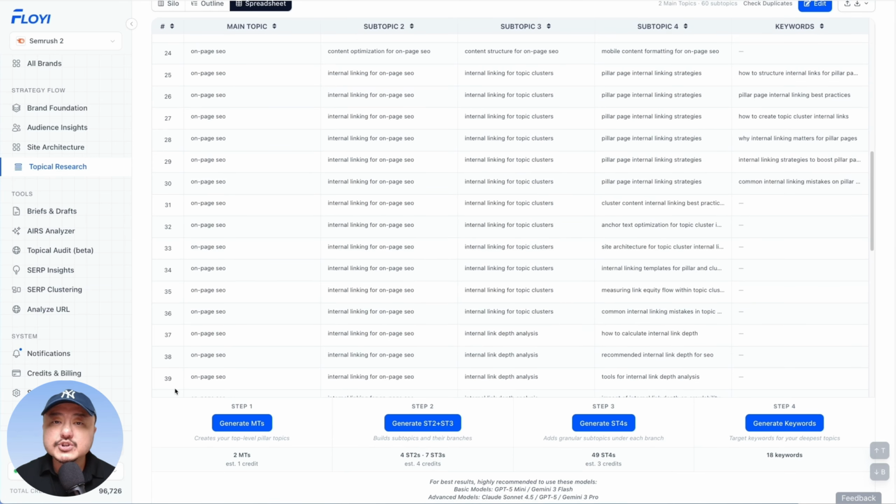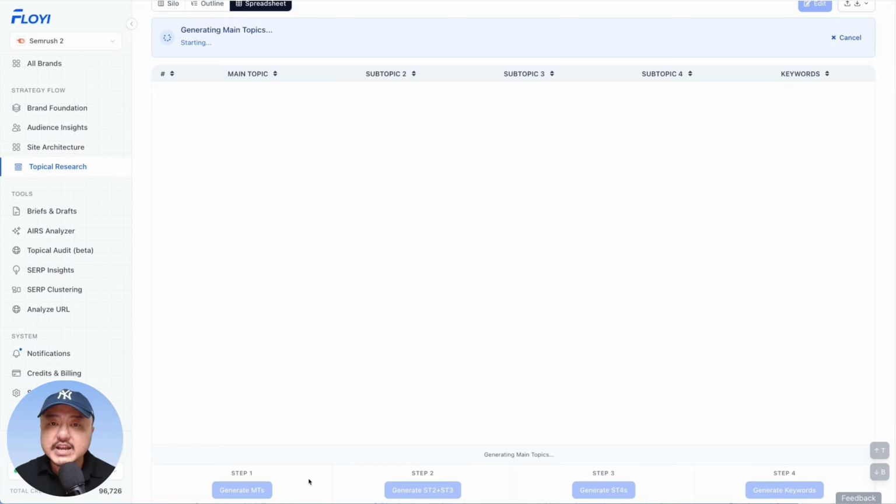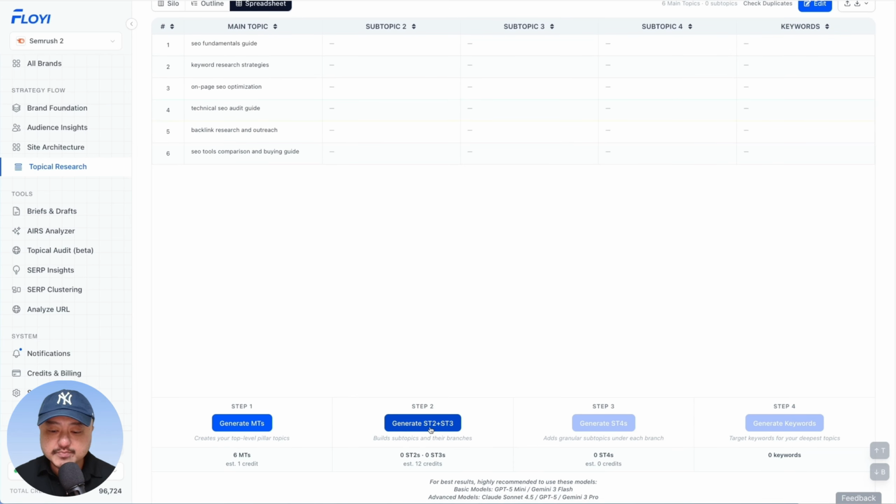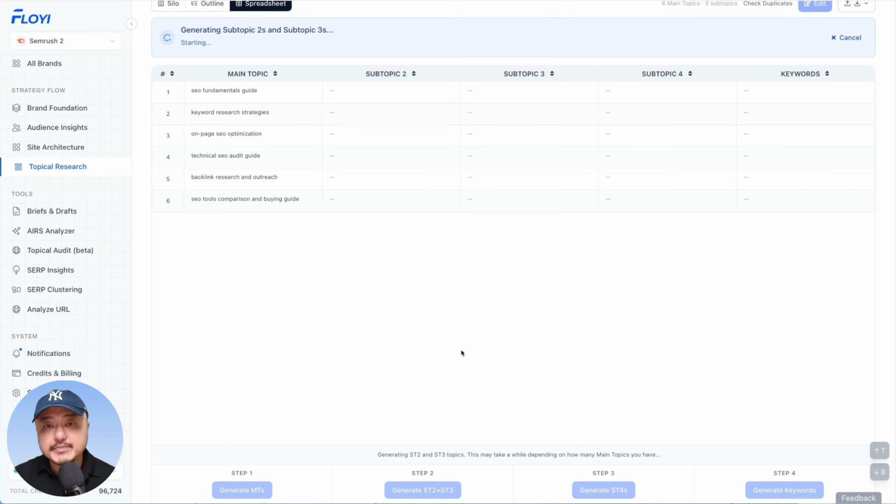And now we have a more streamlined and simplified process as well when generating topics and keywords. We have 4 steps now instead of all the different options you had before. So the first step is to generate the main topics. Once you nail your main topics down, next step would just be to generate your subtopic 2s and subtopic 3s together. And then after the subtopic 2s and 3s are generated, then you could generate your subtopic 4s and keywords.